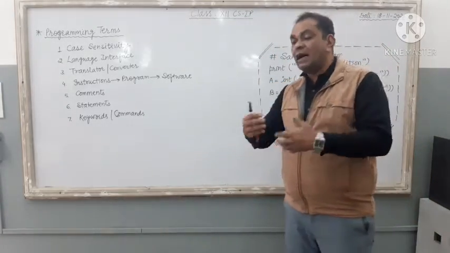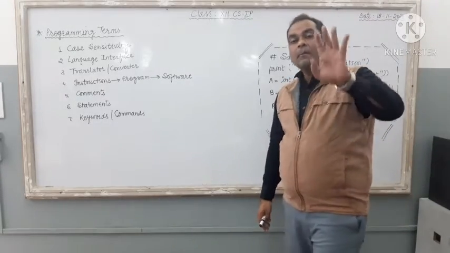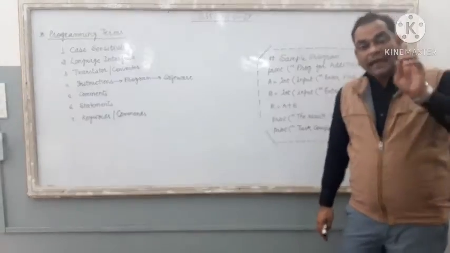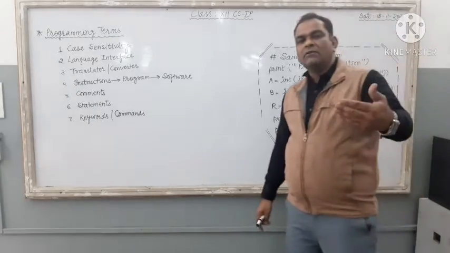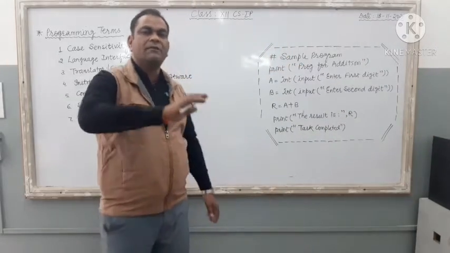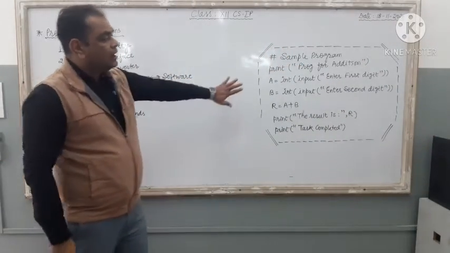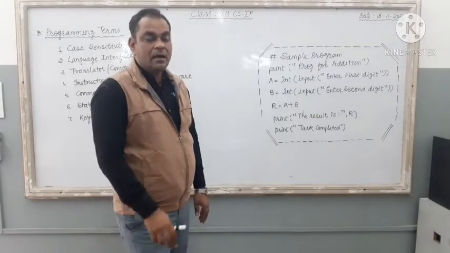Python is a high level language only, right? So the third one is high level language, then fourth generation language, then fifth generation language. Different categories are there. Here this program is related with Python only, right?